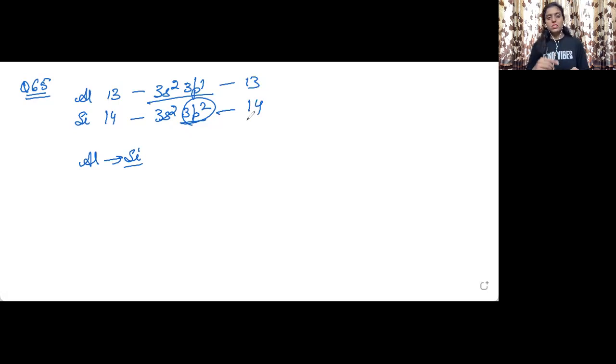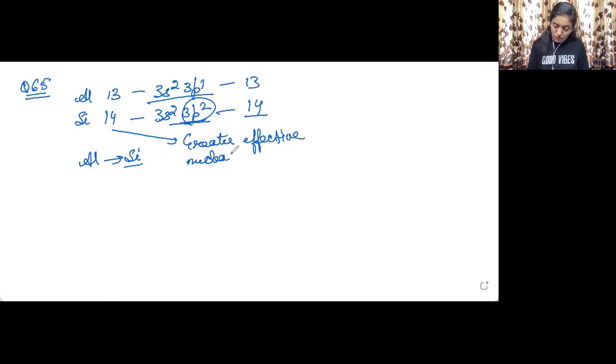Number of electrons is 14 in case of an atom, I'm not talking about the ions. So here there will be 14 nuclear charge. Because the electron is getting added to the same orbital, the effective nuclear charge will be more. So silicon will experience greater effective nuclear charge. Hope this is clear to you. Okay, then next is question number 66.